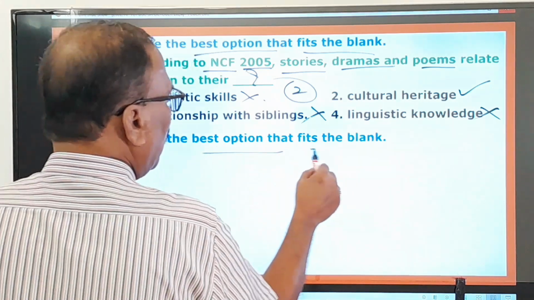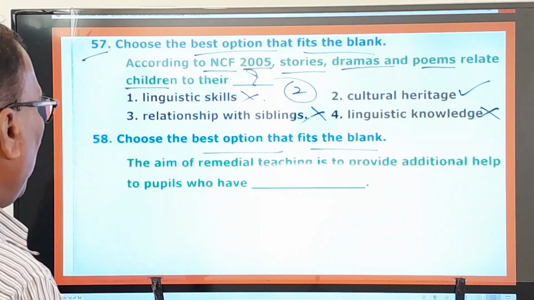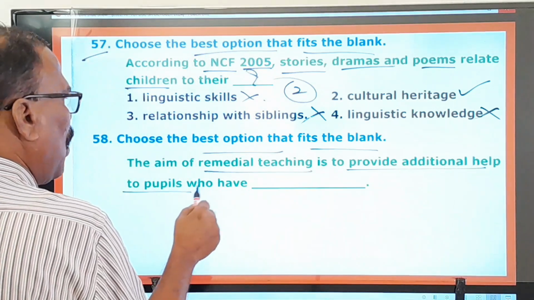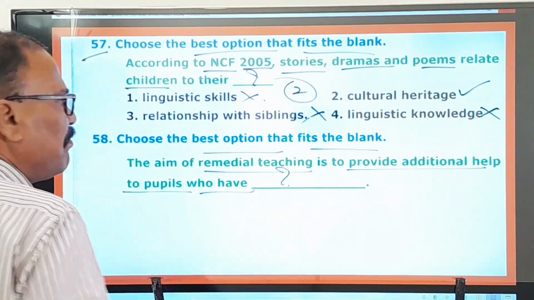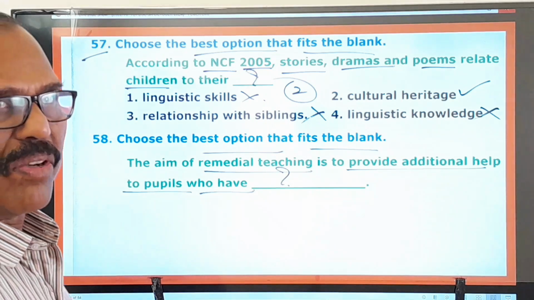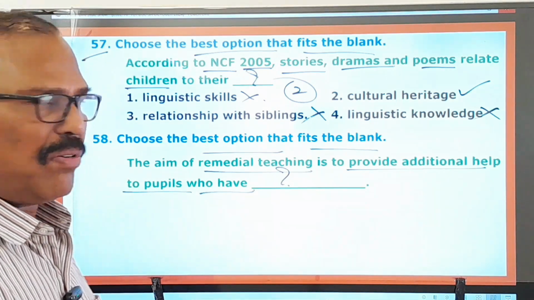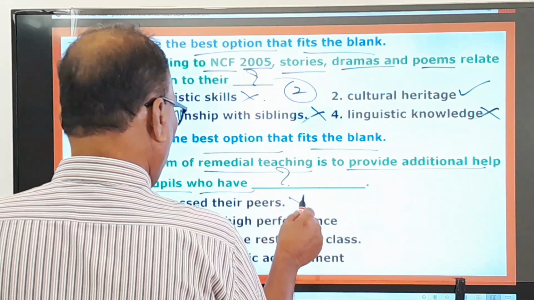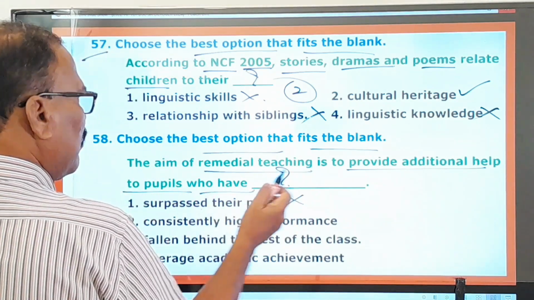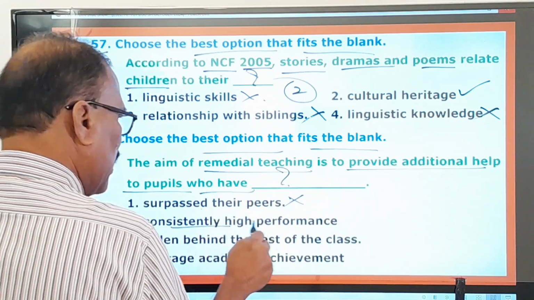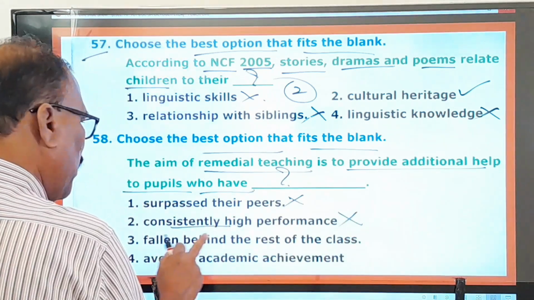Choose the best option that fits the blank. The aim of remedial teaching is to provide additional help to pupils who have what? Remedial teaching is meant for slow learners, backward students, you know that very well. And here, it is provided to pupils who have surpassed their peers, consistently high performance, fallen behind the rest of the class.